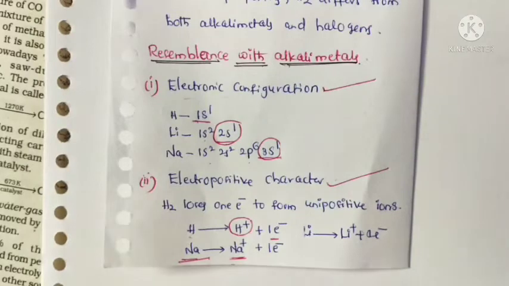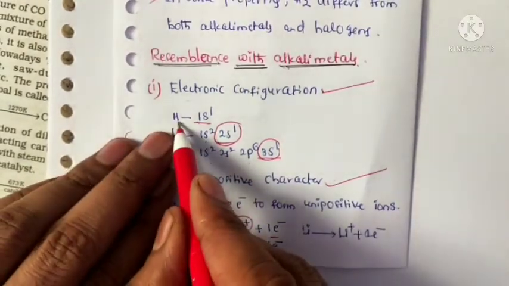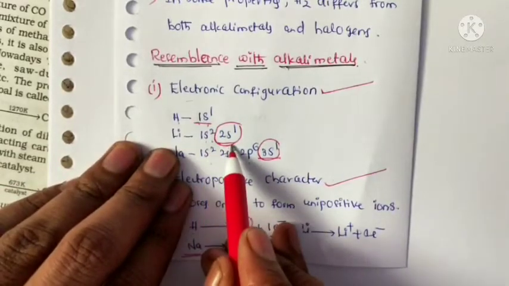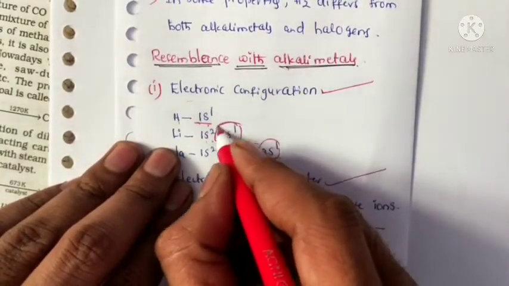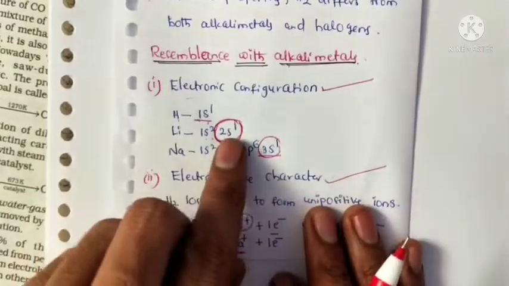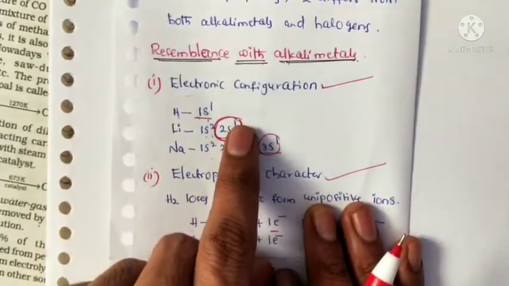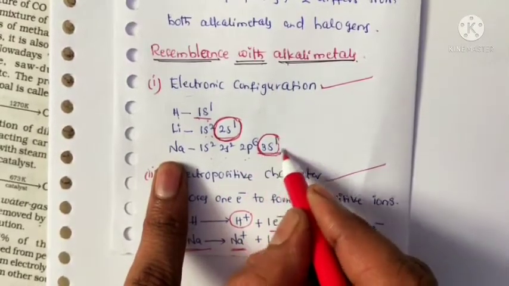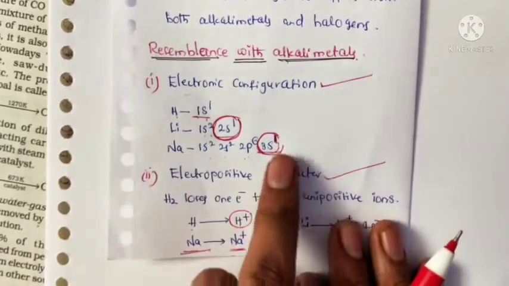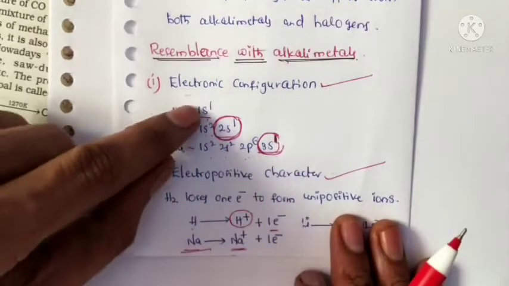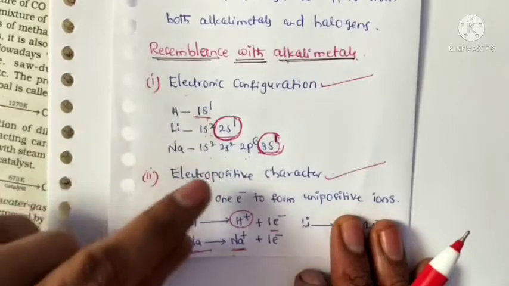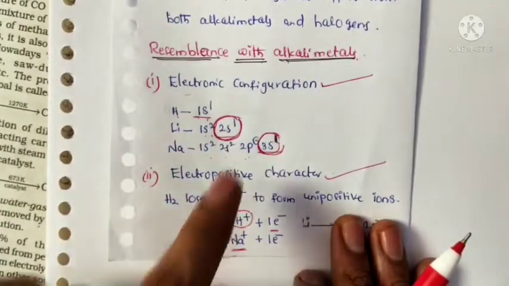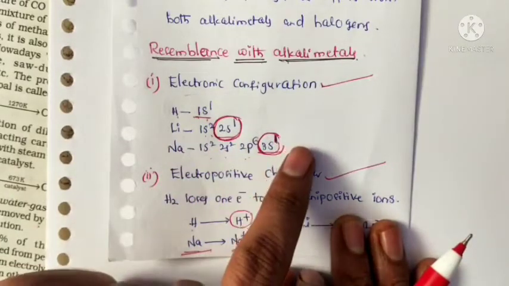For example, hydrogen is 1s1, lithium is 1s2 2s1. How many valence electrons? 1 electron. Next, sodium, 1s2 2s2 2p6 3s1, how many valence electrons? 1 electron. So hydrogen's valence electron, 1, is similar to alkali metals, because all have only 1 valence electron.